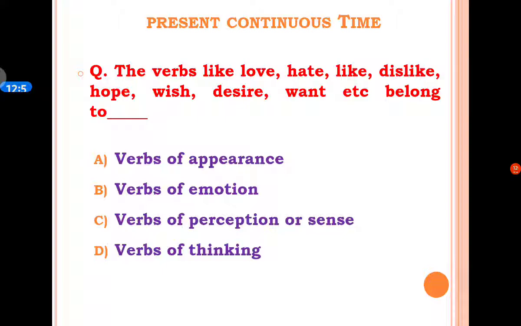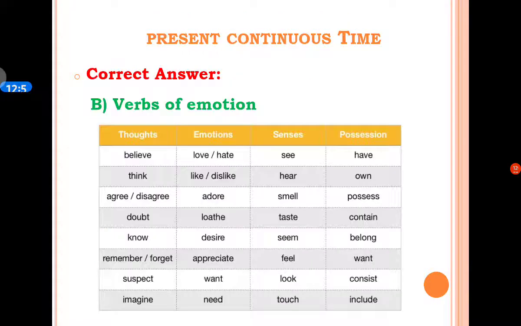D option is verbs of thinking. And the correct answer is B option, verbs of emotion. Here is a list of verbs of emotion: love, hate, like, dislike, adore, loathe, desire, appreciate, want, need. So the correct answer is B option, verbs of emotion.